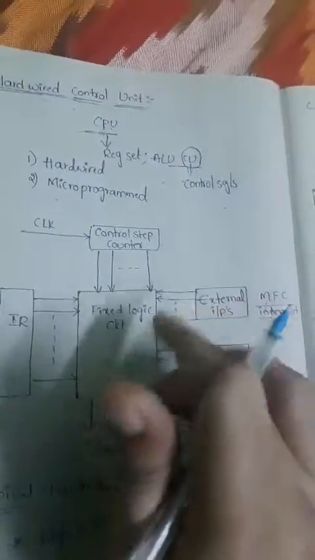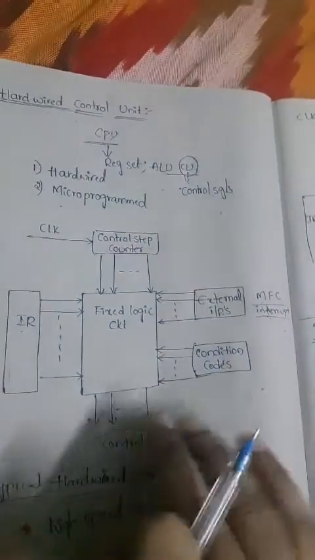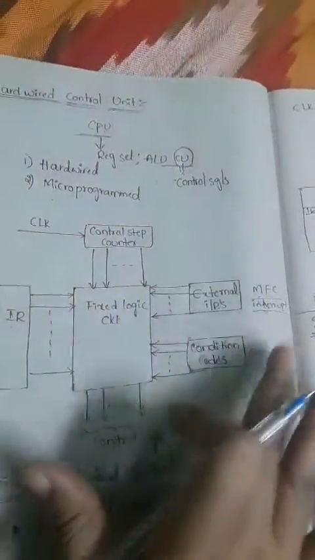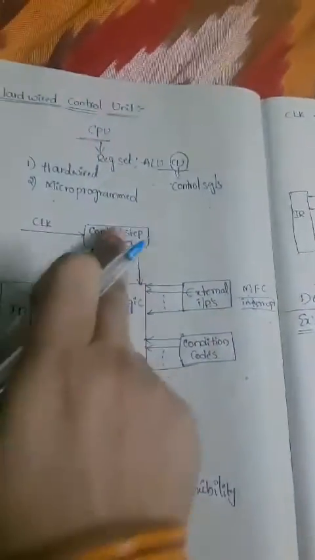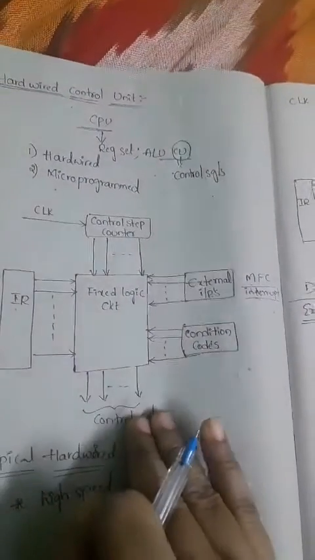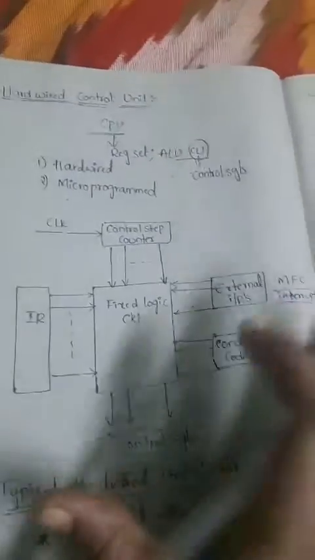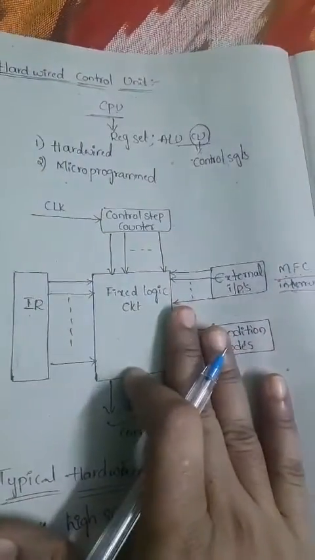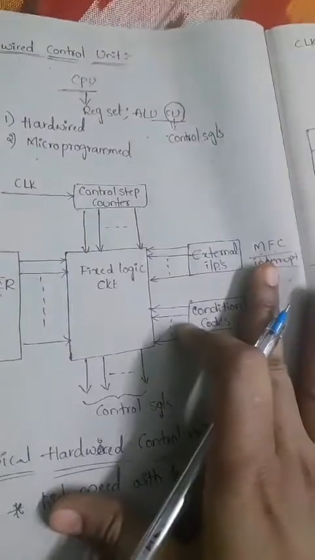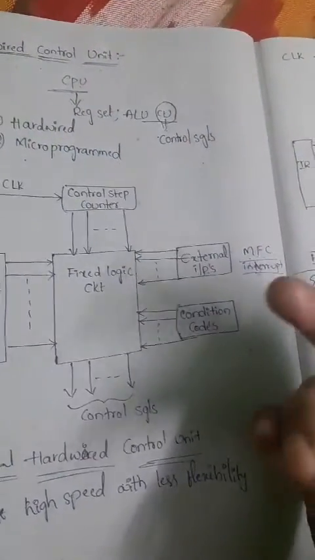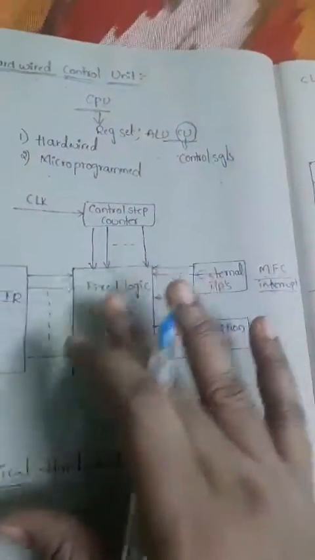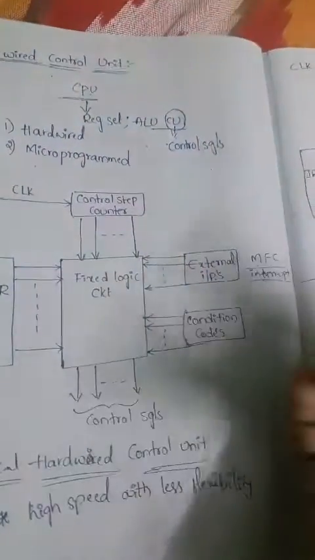That means the generation of the control signals depends on a few things: the control step counter, condition flags, external inputs and the IR register. So the major thing is that with the help of a hardwired control unit we need to generate the control signals here, and depending on some control steps we can find out the control signals.